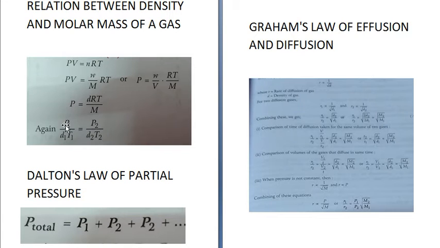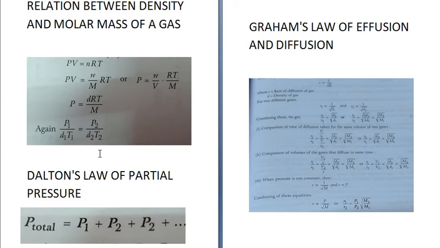Now again, P1 upon d1 T1 is equal to P2 upon d2 T2. R and M, which I used over here, are both constant. M is the molar mass, so molar mass does not change for 1 mole of a gas. So this is the relation between density and molar mass of a gas. It can be represented by P1 upon d1 T1 is equal to P2 upon d2 T2.